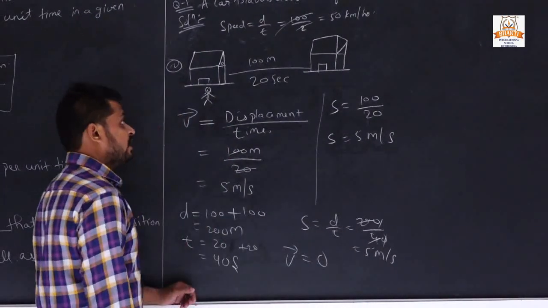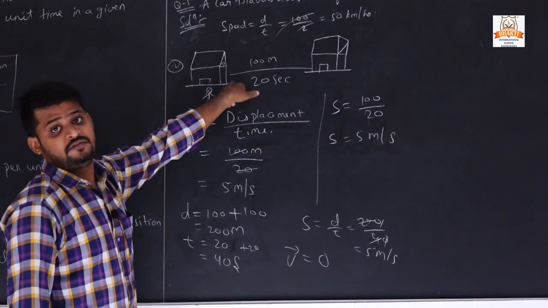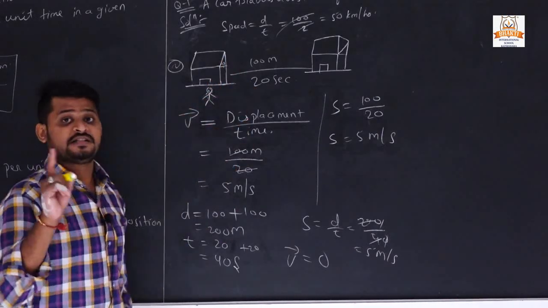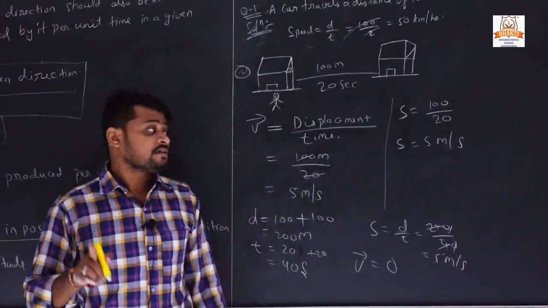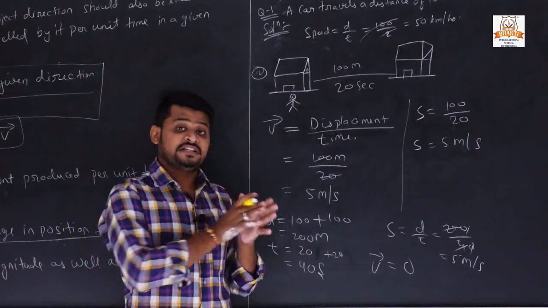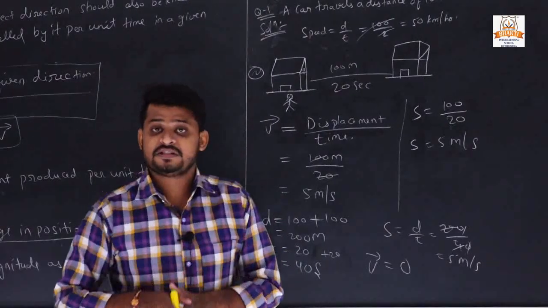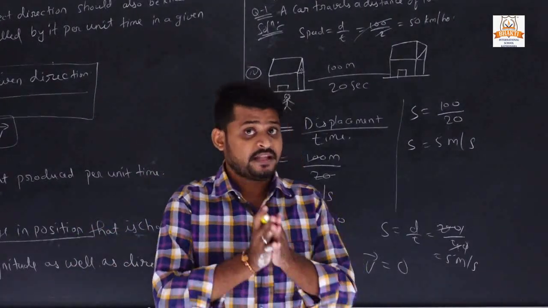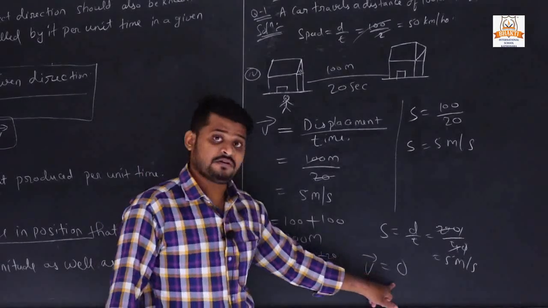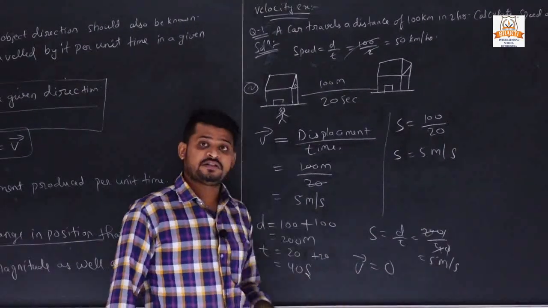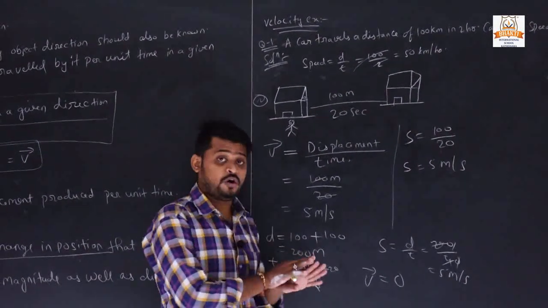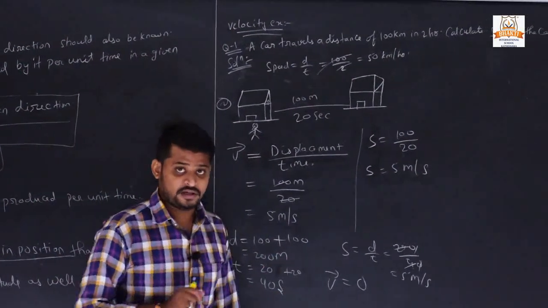But if we have to find displacement, then it is 0. Why? Because the initial position and final position are same. We already discussed in our previous video, in displacement, if final position and initial position are same, then the displacement is always 0. So it was clear, speed and velocity are not always similar. Okay, thank you.